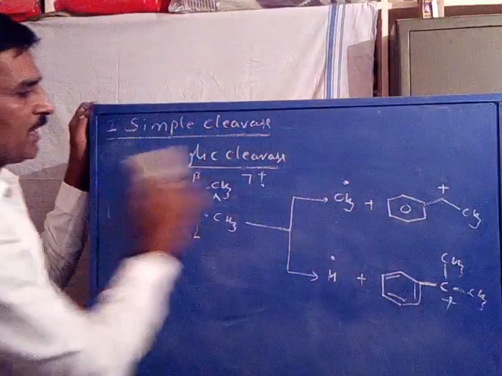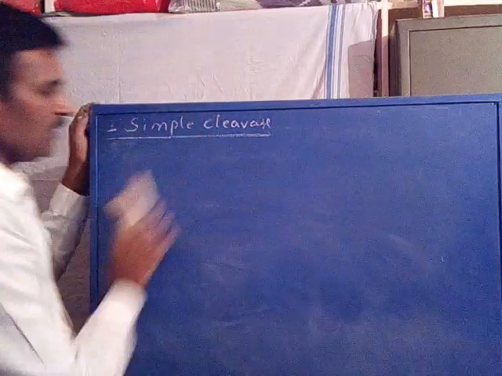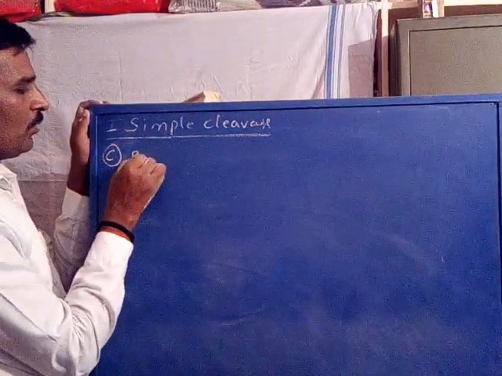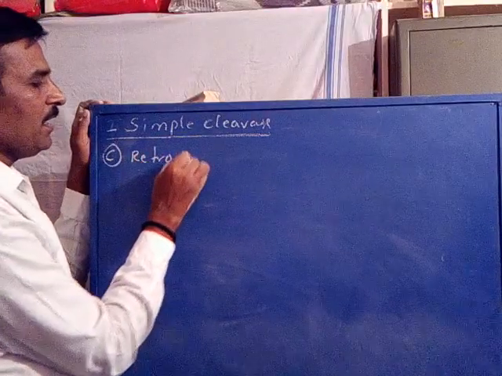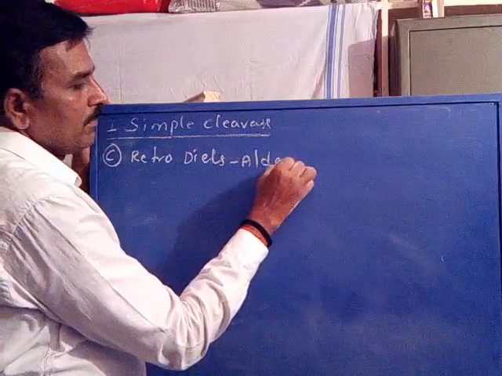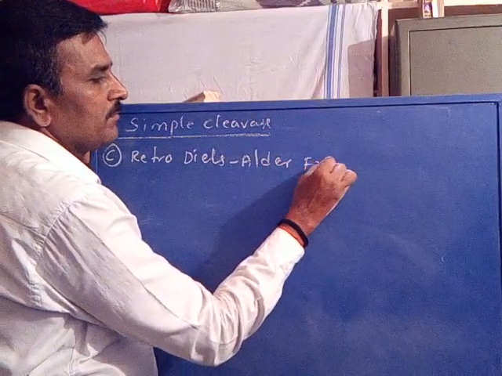The third type of simple cleavage, that is C, is retro-Diels-Alder fragmentation.